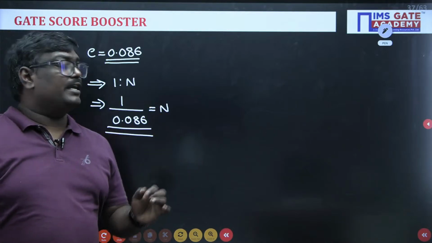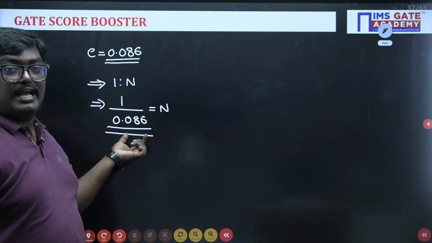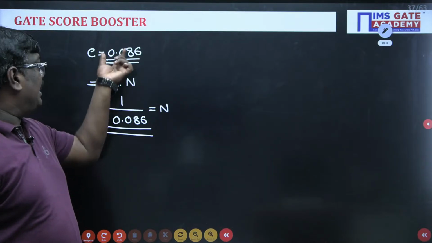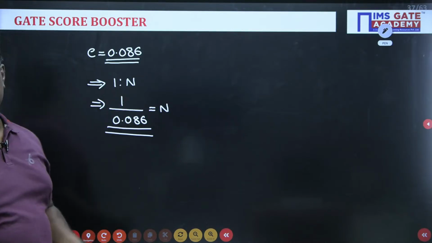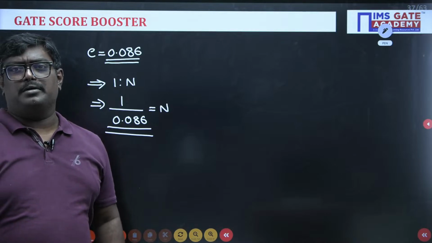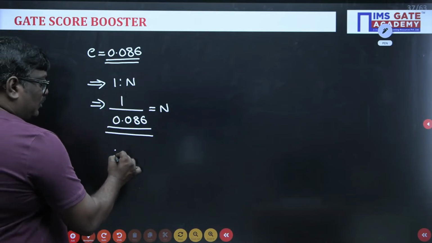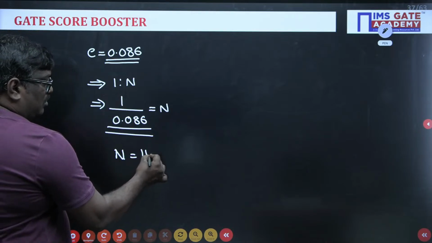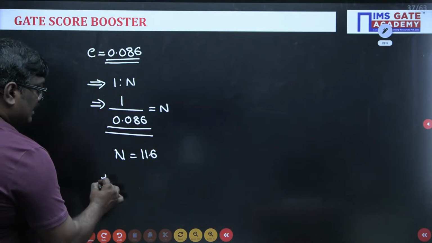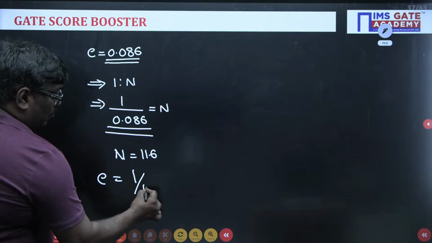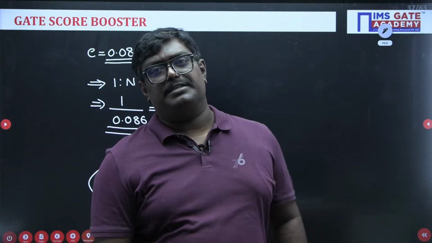See, the logic here is everyone knows the super elevation is 0.086. But to make it 1:n, you have to write 1:n, and n can be found as 1 divided by 0.086. What is 1 divided by 0.086? Can anyone tell me? What is the value, Swetanshu or Sai? If you solve this, you will get n value roughly around 11.6. Yes or no? So that is the reason super elevation can be written as 1:11.6.